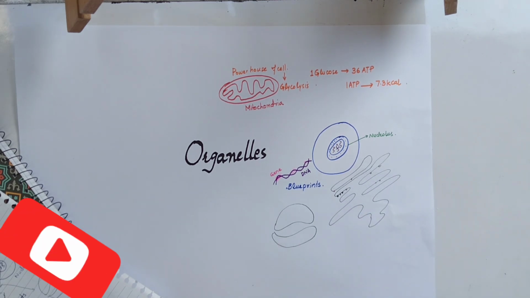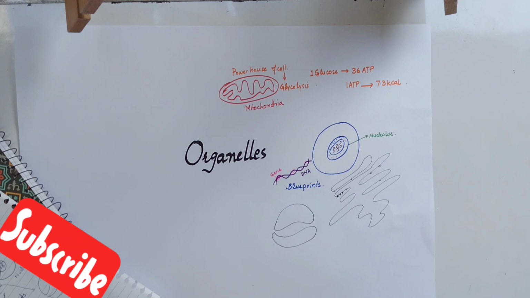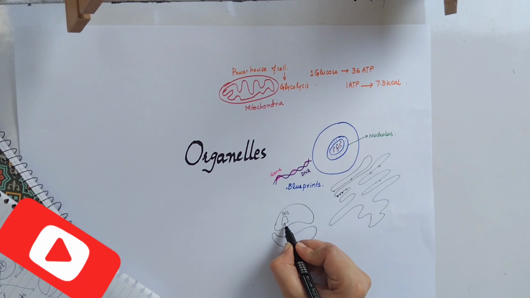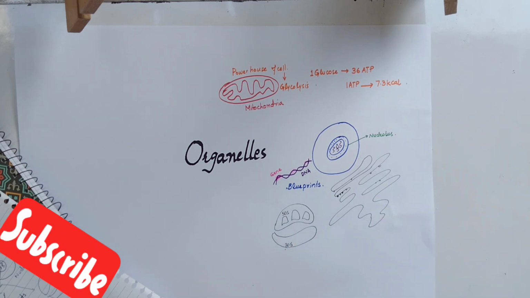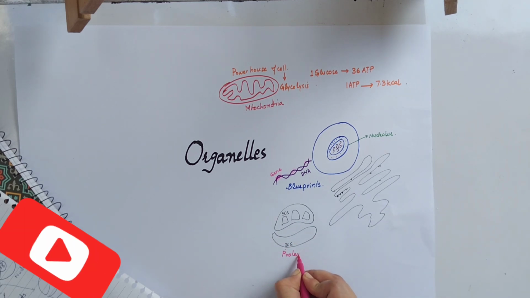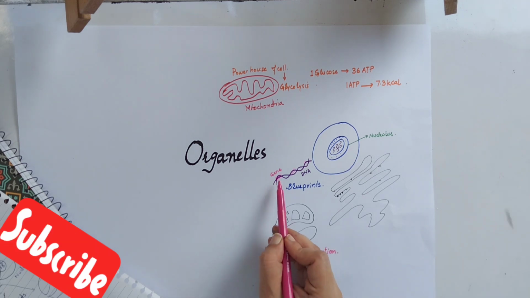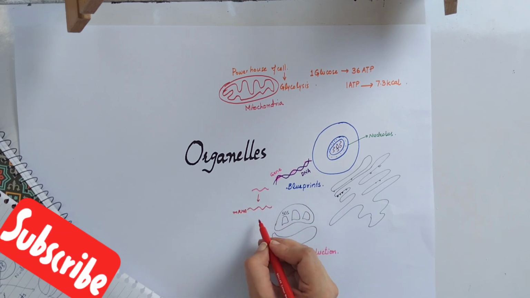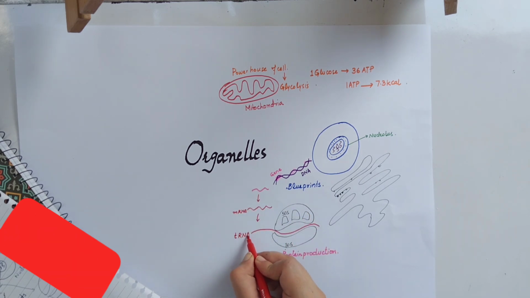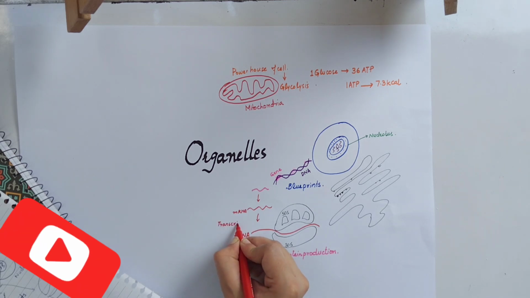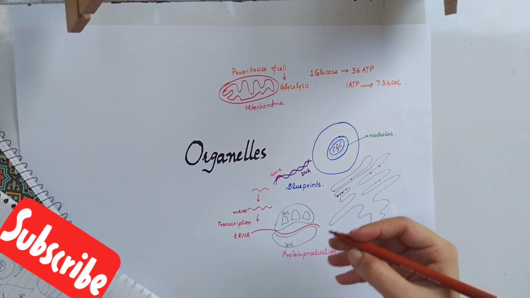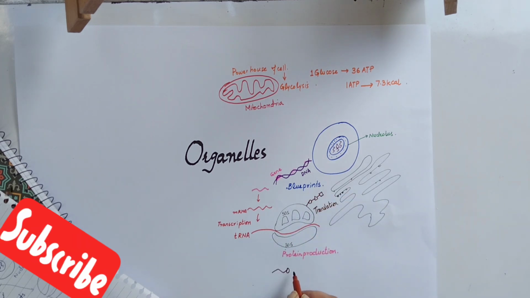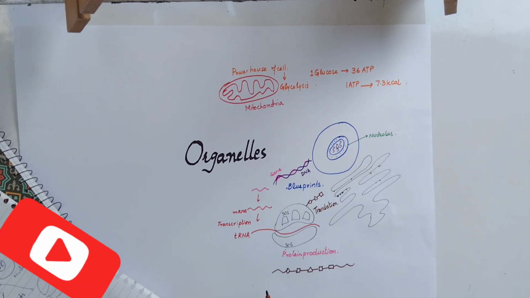Next, we have a very important organelle that is called the ribosome. The function of the ribosome is to form or synthesize proteins. How do they synthesize proteins? They basically receive the message from the DNA. DNA gives the message to the ribosomes, and the message is transmitted by a messenger RNA, and then the messenger RNA is translated by the ribosome into the protein. So this process is called translation, in which the protein is formed from the sequence of a transfer RNA.